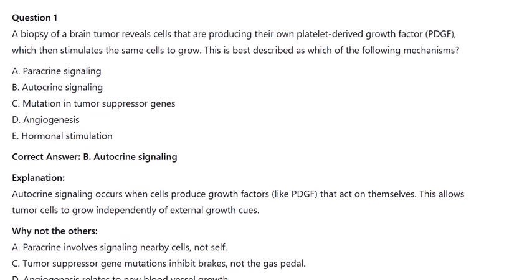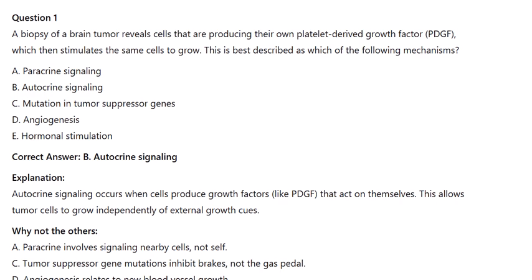Question 1. A biopsy of a brain tumor reveals cells that are producing their own platelet-derived growth factor, PDGF, which then stimulates the same cells to grow. This is best described as which of the following mechanisms? A. Paracrine signaling. B. Autocrine signaling. C. Mutation in tumor suppressor genes. D. Angiogenesis. E. Hormonal stimulation.